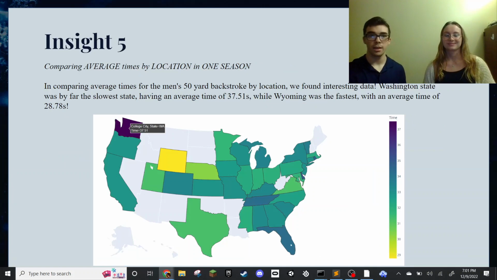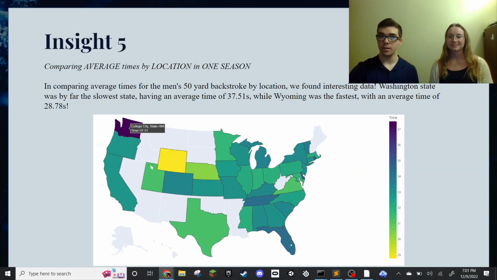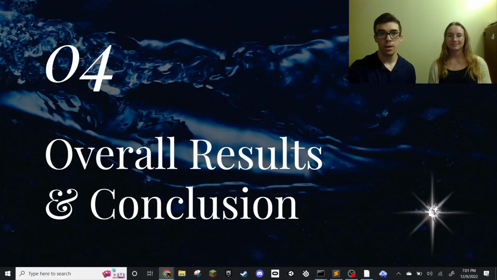So then the last insight, we compared 50-yard backstroke by location. We found that Washington State had the lowest one at 37.51, and Wyoming had the fastest. You can see that in the heat map. The darkest is Washington, the lightest is Wyoming.